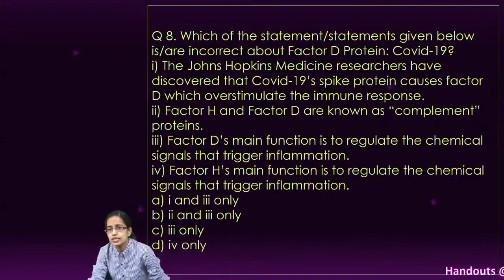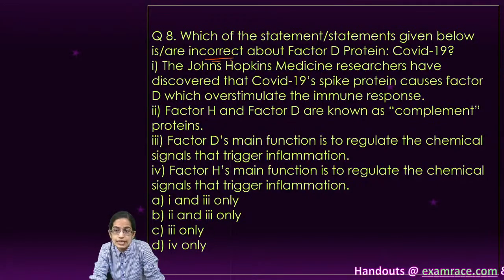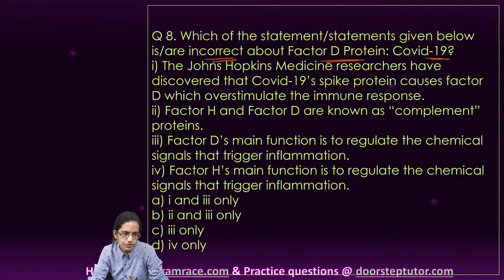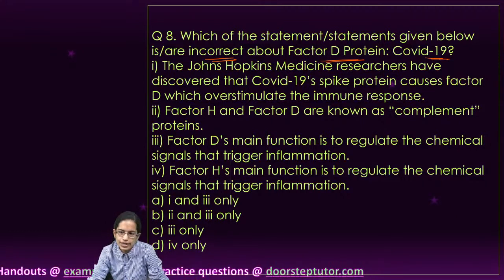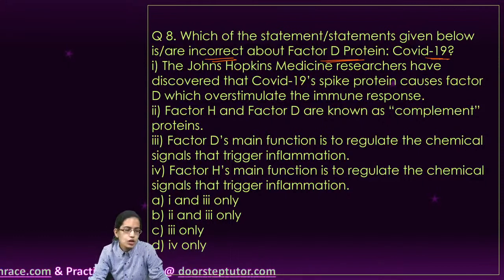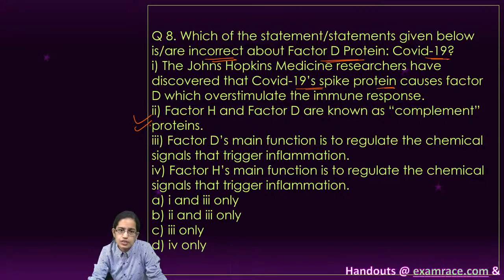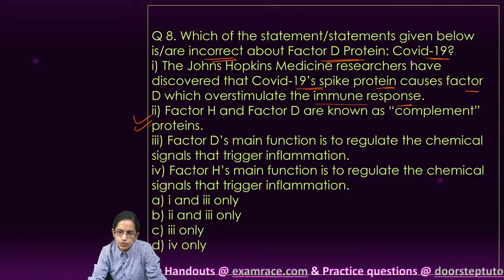The next question is, which of the following statements are incorrect about factor D protein in COVID-19? So what is the cause for the factor D? And we have two factors, factor D and factor H. What is the basis? Now factor D and factor H are known as complement proteins. The Johns Hopkins Medical Research Centers have discovered COVID-19 spike proteins which cause factor D that overstimulates the immune response.